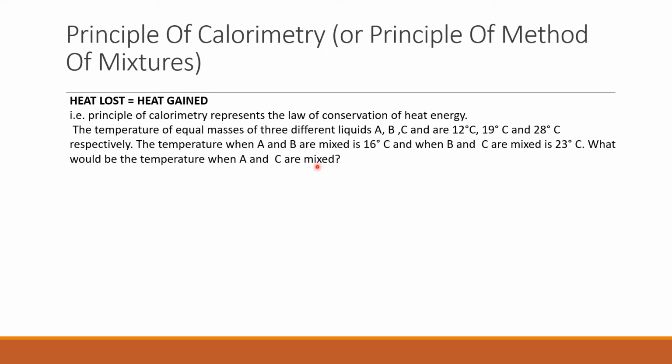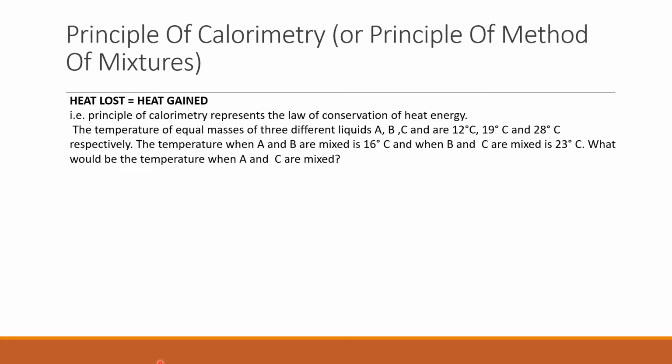There are three liquids A, B and C of equal masses. Respective temperature is mentioned here. Now, when A and B are mixed, temperature achieved is 16 degrees centigrade. When B and C are mixed, temperature achieved is 23 degrees centigrade. The question is, what would be the temperature when A and C are mixed?